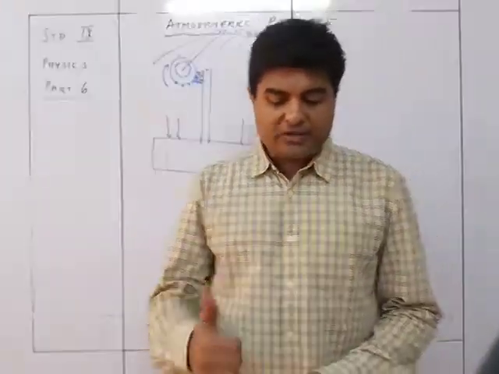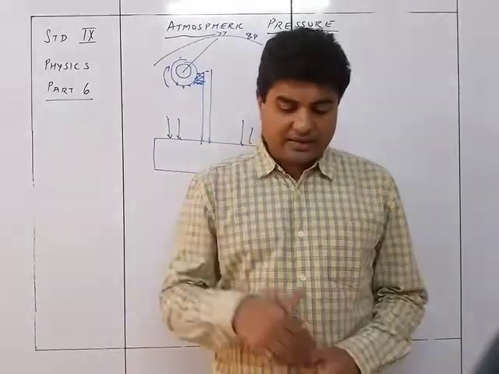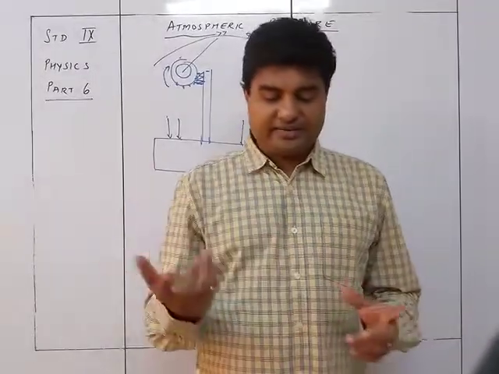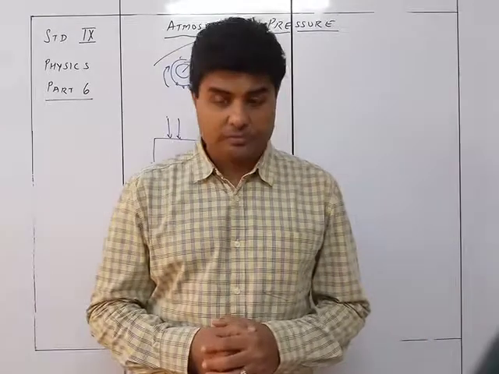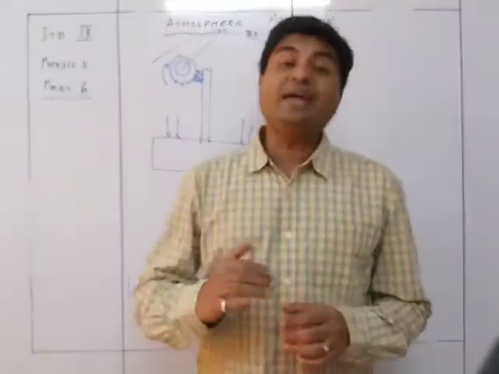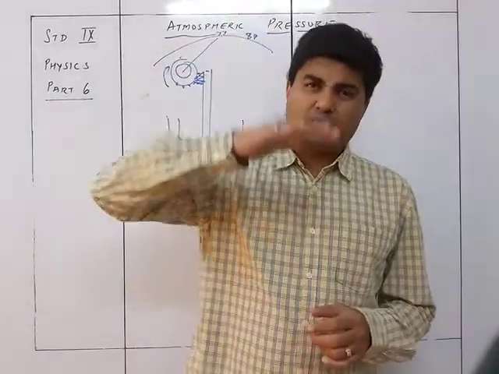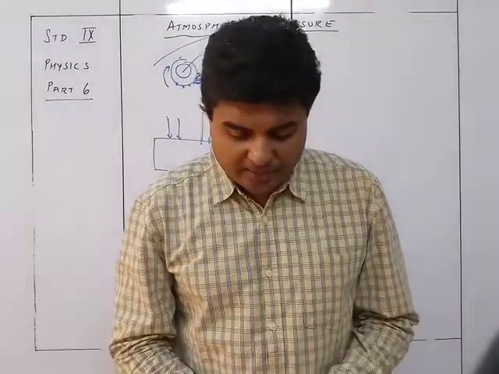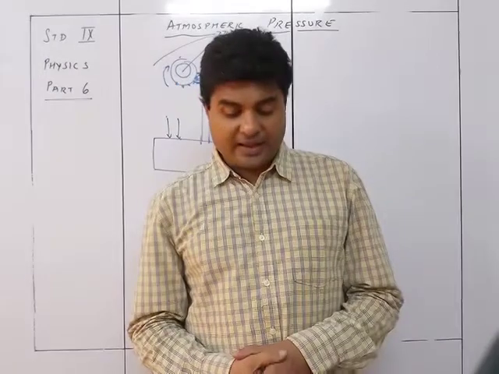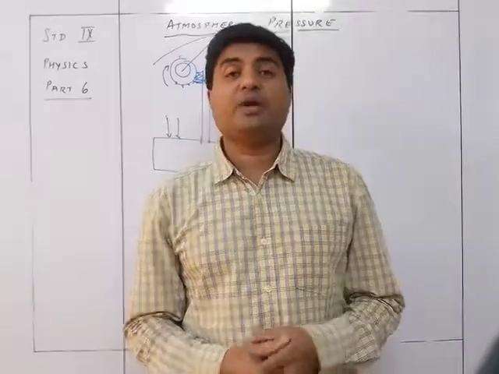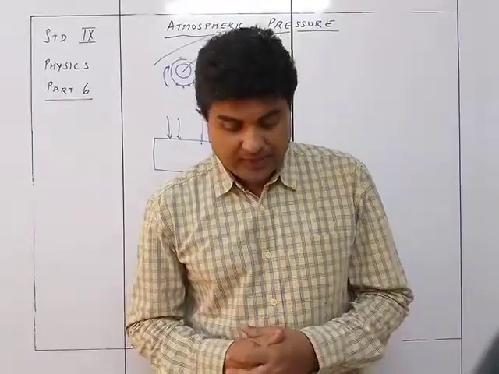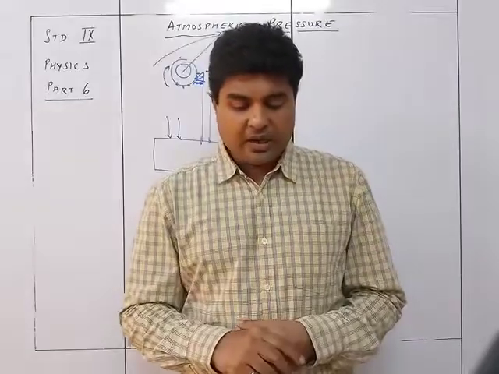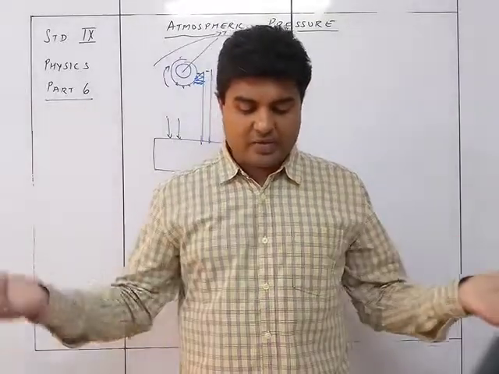If the barometric height gradually falls, it indicates the moisture is increasing and there is a possibility of rainfall. A gradual increase means a small increase in the pressure. So an increase in the barometric height means the moisture in the air is decreasing, which indicates the coming of dry weather. A sudden rise in the barometric height means a flow of air from that place to other surrounding low pressure areas.